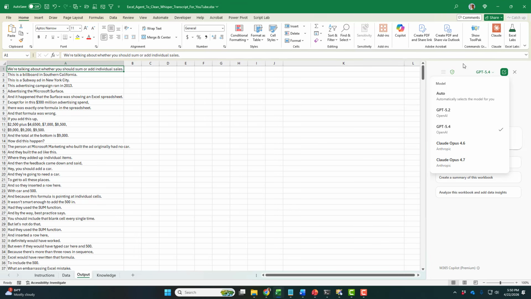I also like up here that we have the little badge. So I'm going to choose, I guess we'll go with the GPT 5.4, which actually just came out this week for us here in Microsoft. And notice that the enterprise data protection is on. So that means that the data that I'm about to send through is not going to end up being used to train a model. All right.